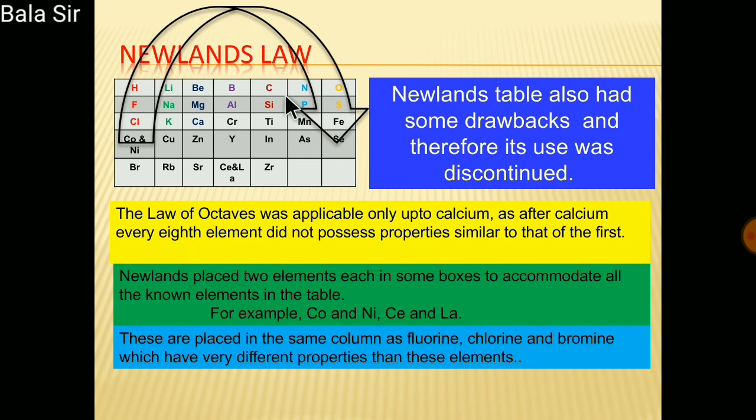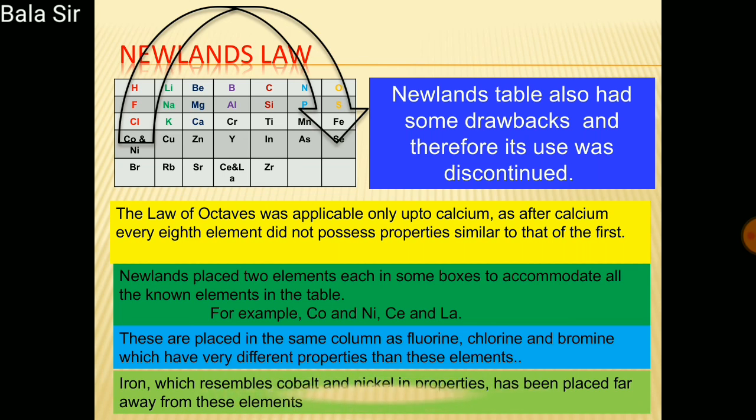So Newlands' octave did not have a provision to accommodate newly discovered elements. The properties of the new elements discovered later on did not fit in Newlands' law of octaves. As we have seen above, iron, which resembles cobalt and nickel in properties, has been placed far away from these elements. So his theory also was not complete.